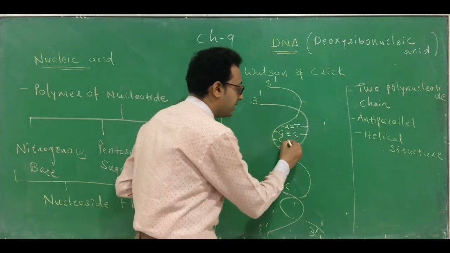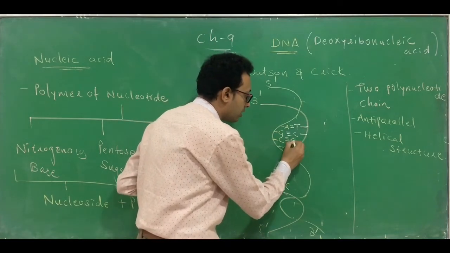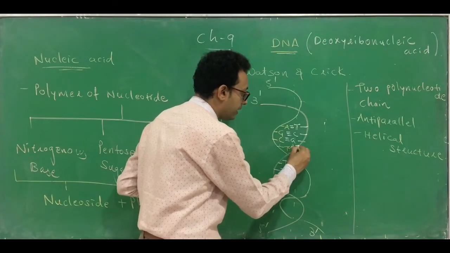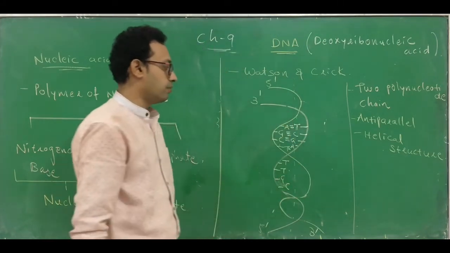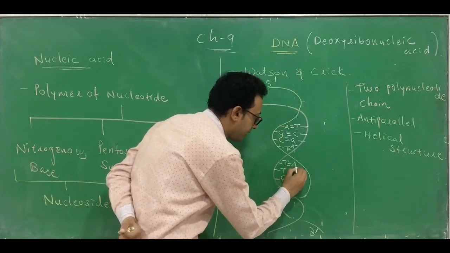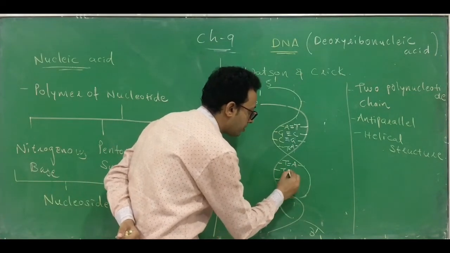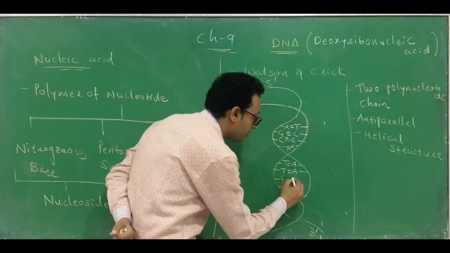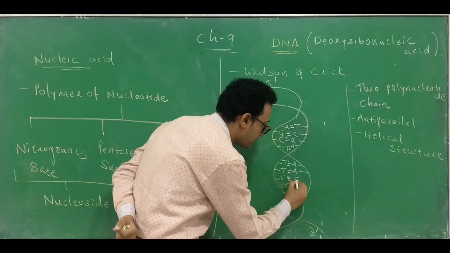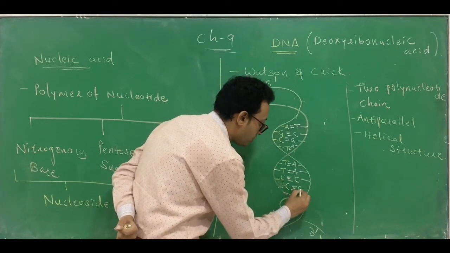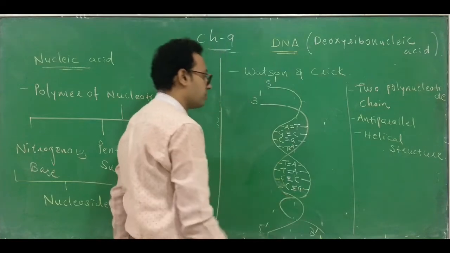Similarly, vice versa, C combines with G by 3 hydrogen bonds and T combines with A by 2 hydrogen bonds. Now you can tell me, T combines with A with 2 hydrogen bonds, G combines with C with 3 hydrogen bonds, C combines with G with 3 hydrogen bonds.